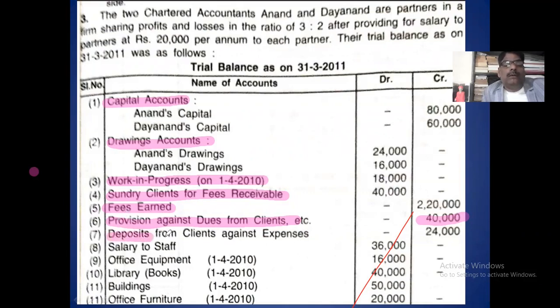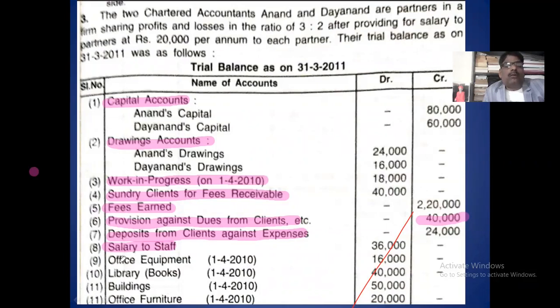Then deposit from the client. Deposit from the client for expense. This is the deposit received from the client. It is a liability, goes to the balance sheet, liability side. Staff salary is an expense, goes to the income and expenditure account, debit side.